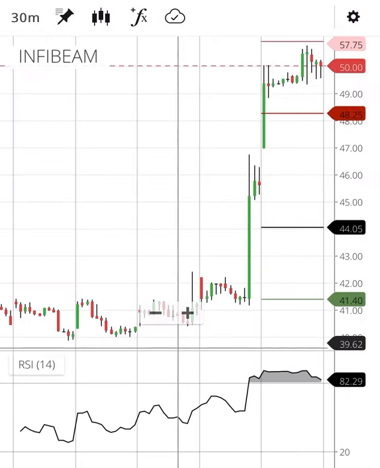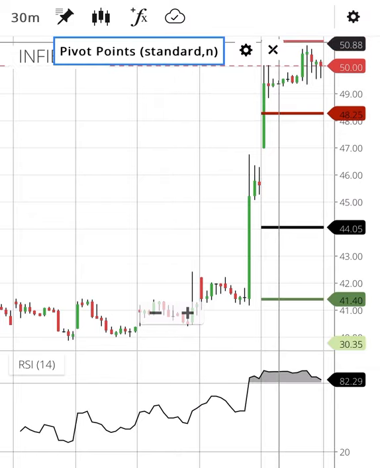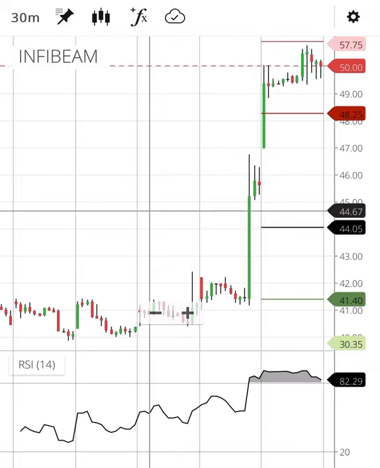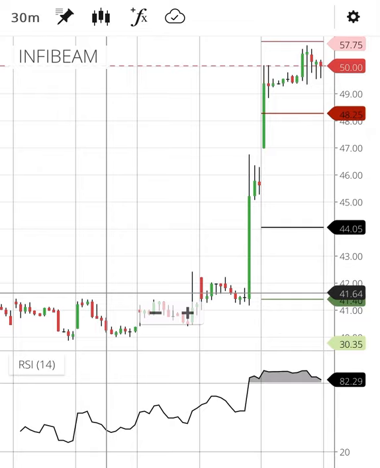What you see in the 30 minutes chart, it has taken a resistance today at 50.88, and from there it is coming a little bit down, and the RSI was showing 87 or 88, right now RSI is also 82 or 83. So for short term purposes, if it comes down again, my first target will be 48.23 or 48.25, and if it again comes down, then my target will be 44 rupees.